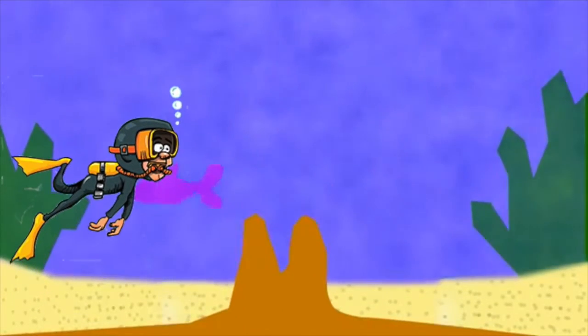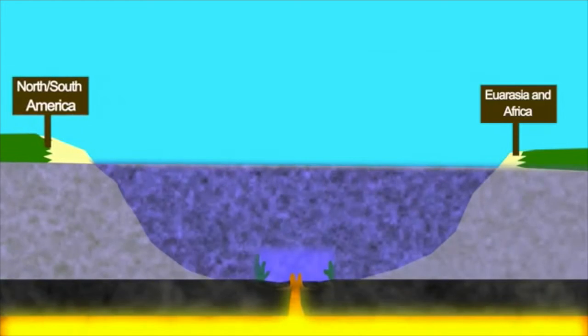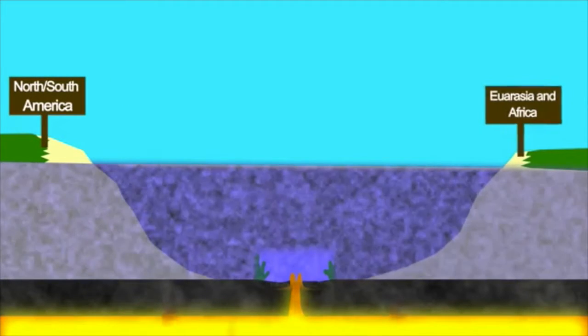The ocean floor is always changing as well. At mid-ocean ridges, magma rises up between the tectonic plates, cools, expands, and pushes the plates on either side of it, causing the seafloor to spread. Because this happens at mid-ocean ridges, the age of the seafloor is progressively older farther away from the mid-ocean ridges.